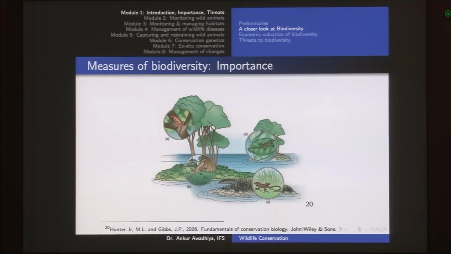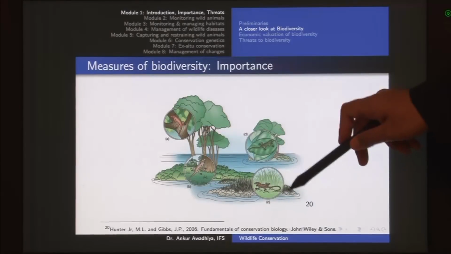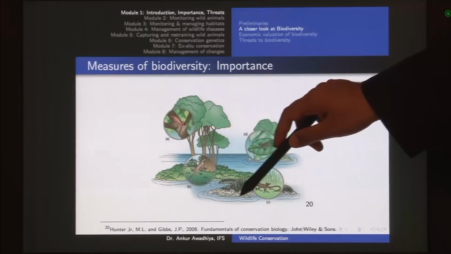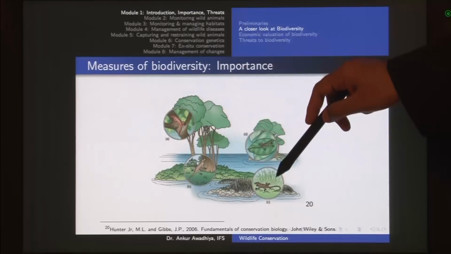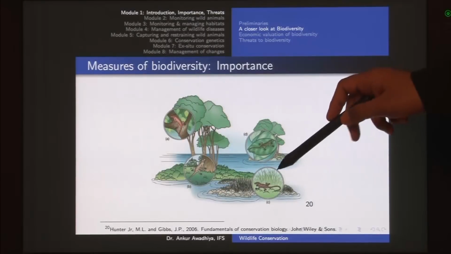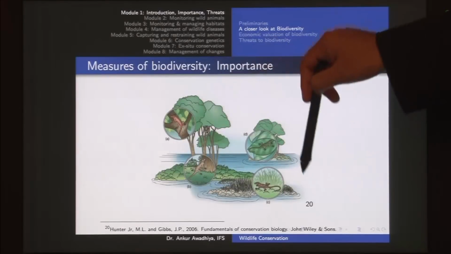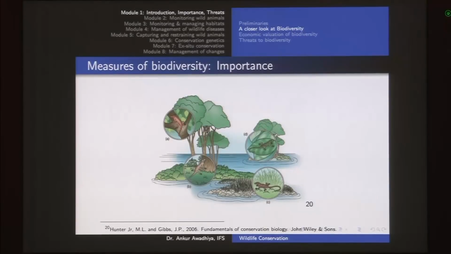And then we made use of this example to say what is alpha, beta and gamma. So for instance, when we talk about this patch in this island, so here we have two islands, and if we talk about just one patch, that is one ecosystem, the diversity that is inside it is alpha biodiversity. When we compare these two patches in the same island, we are talking about the beta biodiversity, and when we are including this island that is very far apart, then we are talking about the gamma biodiversity, because we are